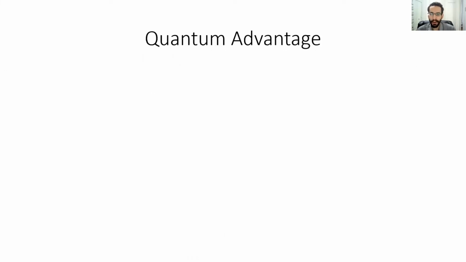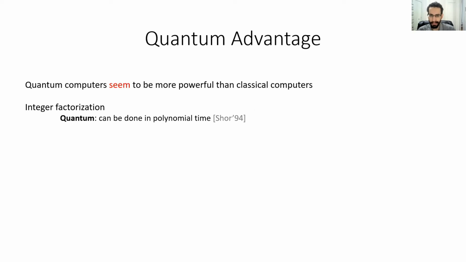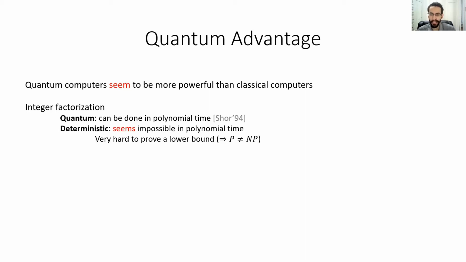Let's begin by talking about the notion of quantum advantage. Now, as we all know, quantum computers seem to be more powerful than classical computers. Perhaps the most famous example of this apparent advantage is given by the factoring problem, where by Peter Shor's landmark result, a quantum computer can factor an integer in polynomial time, whereas there's certainly no known classical polynomial time factoring algorithm.